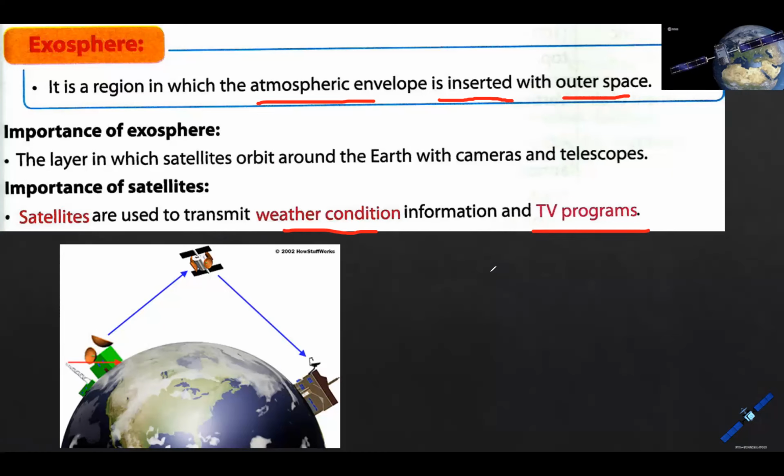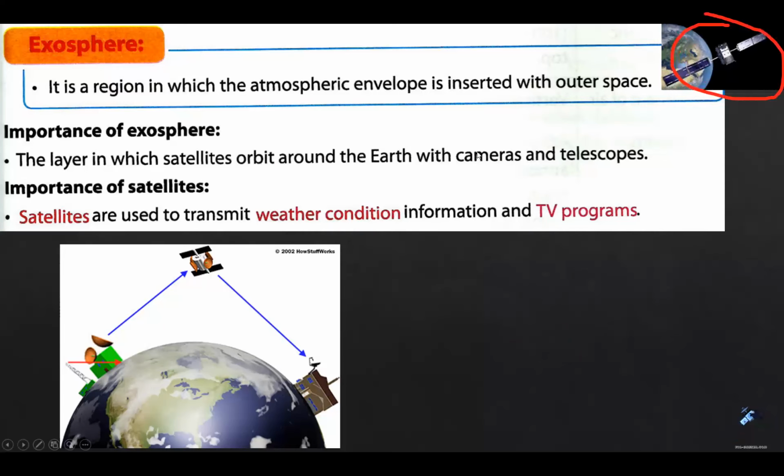So again, in the exosphere, what can we find? We can find satellites. Satellites orbit around the Earth. Which one is this one? This is the Earth. Here we have satellites orbiting around the Earth. And as you can see here, look at this video, it's orbiting around the Earth. Why? To transmit weather condition and information and TV programs for us.